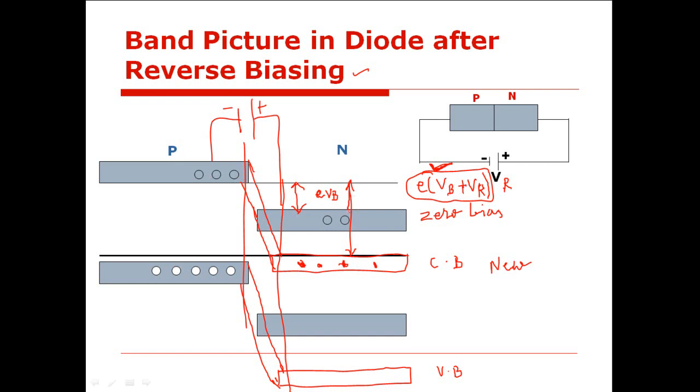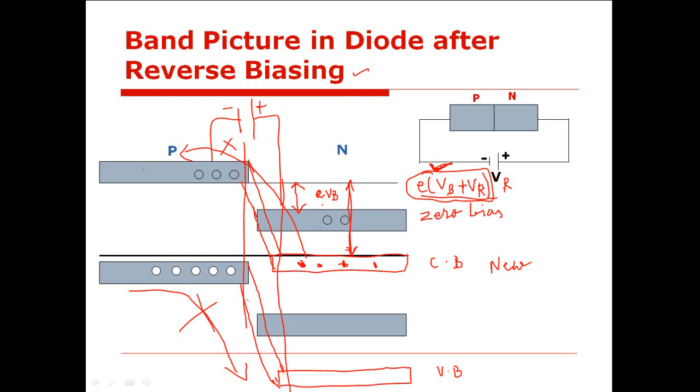Upward potential step means they will face this huge energy gap which is of the order of E into VB plus VR, and therefore these electrons cannot be diffused from conduction band of P side to the conduction band of N side. Similarly, if electrons are not diffused from N side to P side, it means that holes cannot be diffused from the valence band of P side to the valence band of N side. So this diffusion of holes is practically impossible. Similarly, the diffusion of electrons from conduction band of N side to the conduction band of P side is impossible, and therefore when diode is connected in reverse bias mode, the diode will remain practically off. Is this clear?